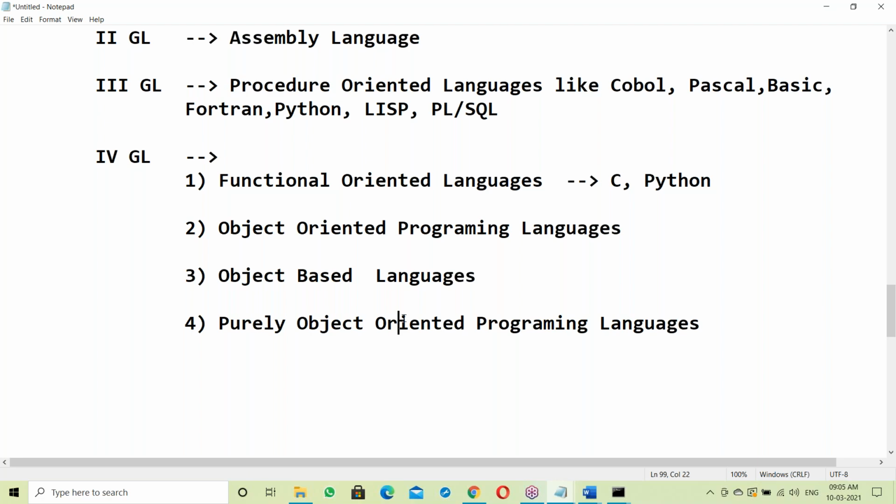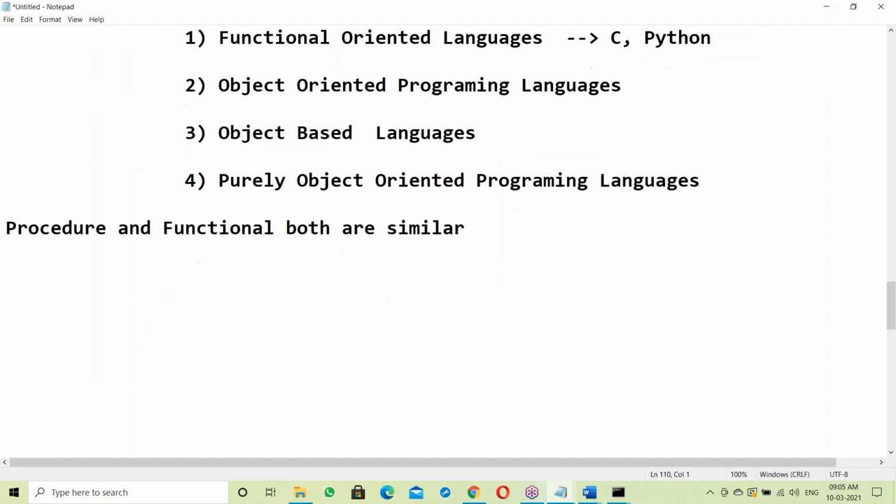So what is a procedure, and what is a function? Let us see. Procedure and function are both similar kinds of things, sets of statements.